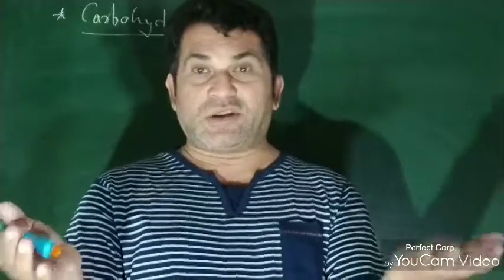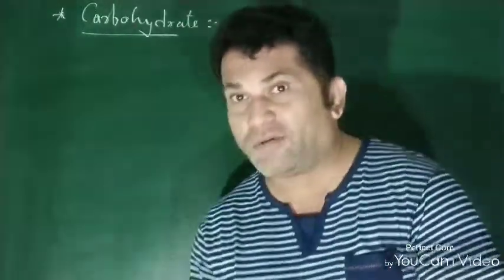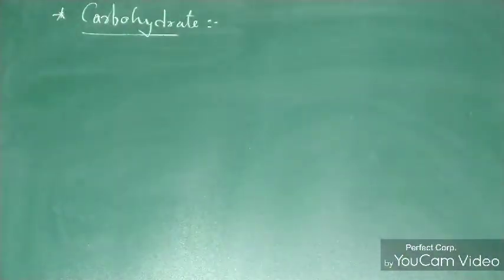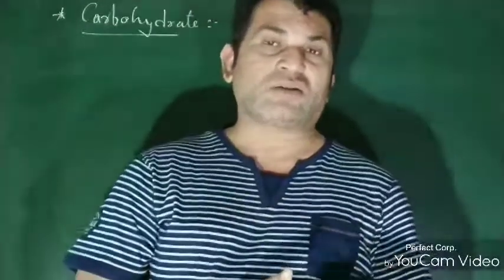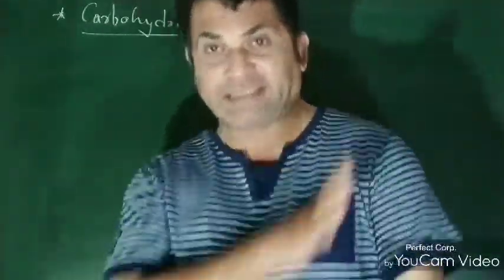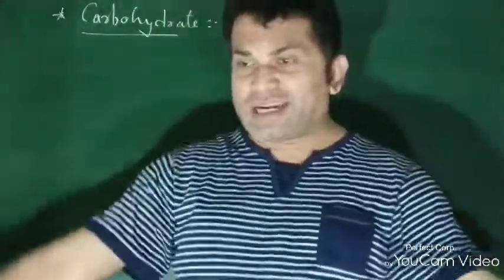So this is our story about carbohydrates. And in the Greek word, saccharon means sweets, and that's why these are also known as saccharides.